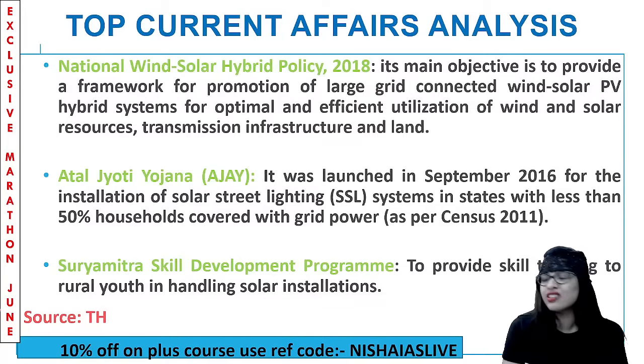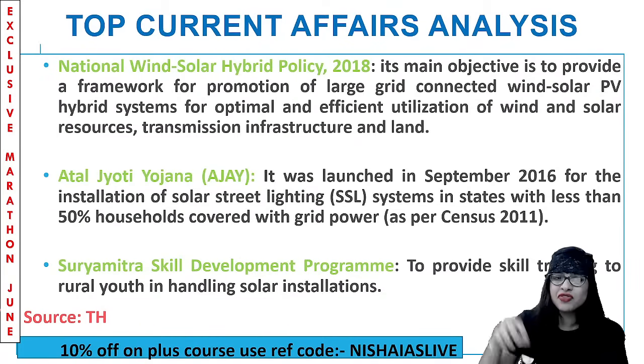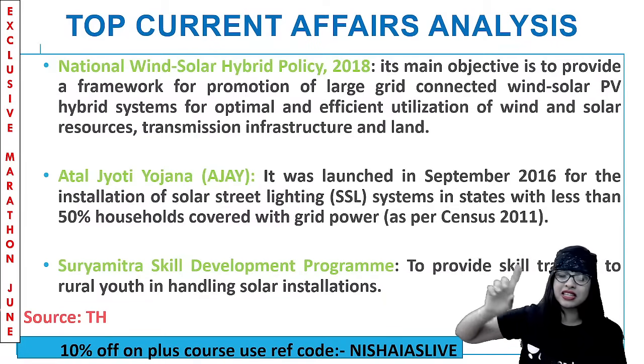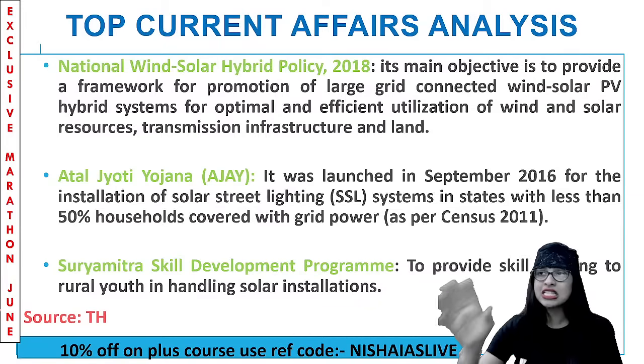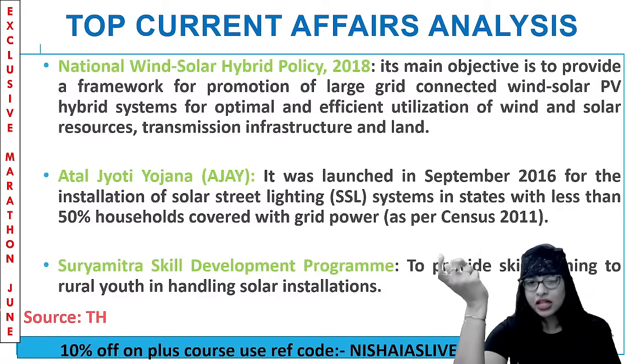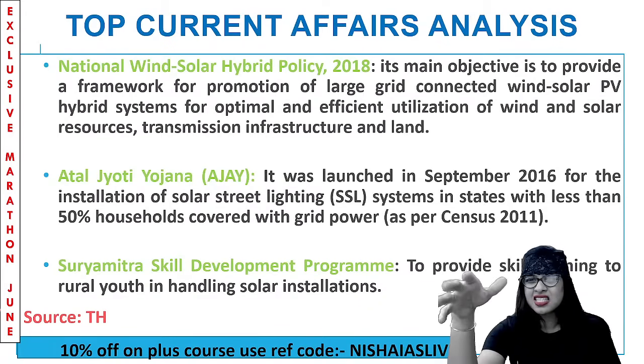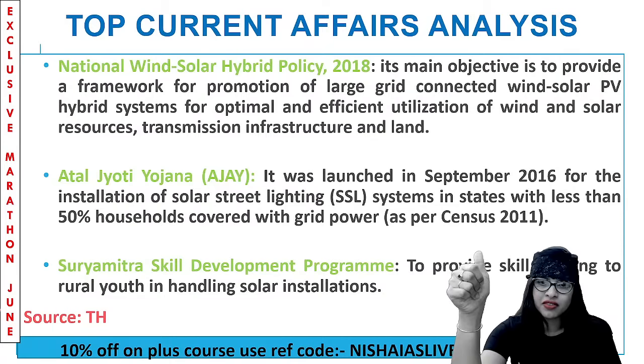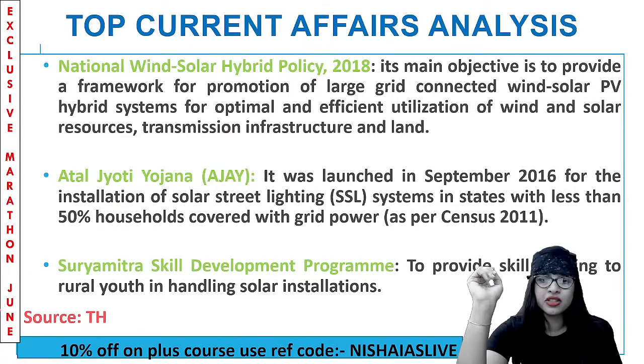Next is Atal Jyoti Yojana, which was launched way back in September 2016, for the installation of solar street lights. You can see that the street lights these days are made with solar, for areas with less than 50% households covered with grid power. Okay, that's another good initiative.